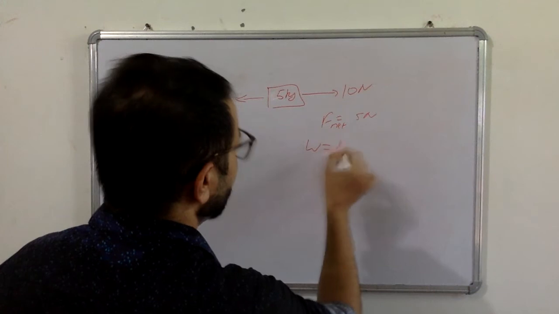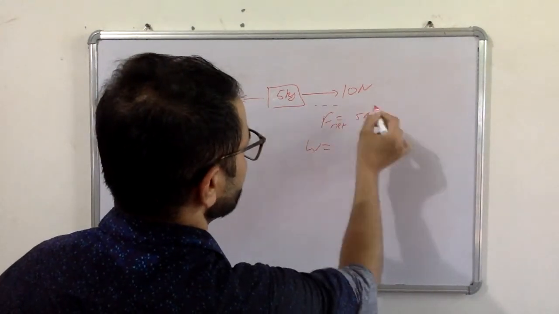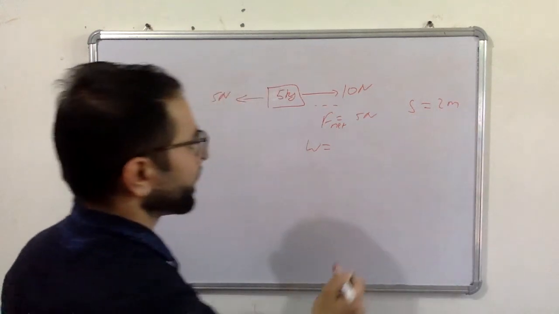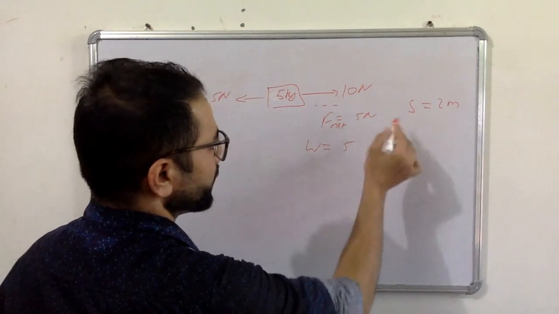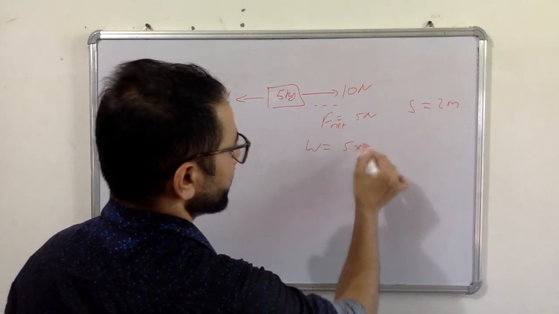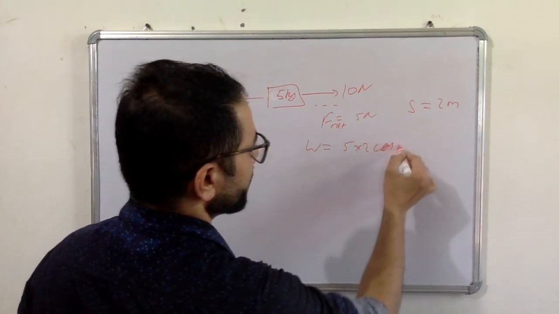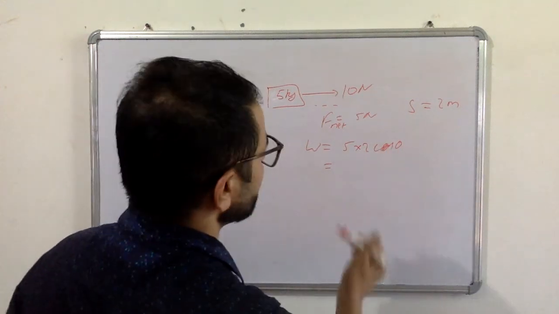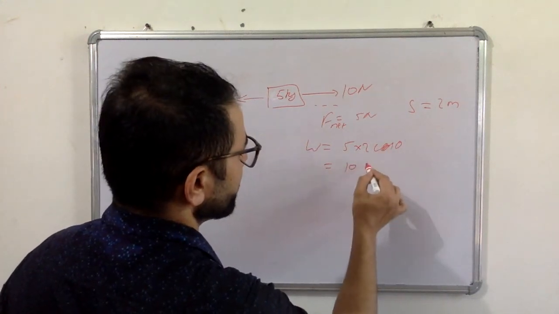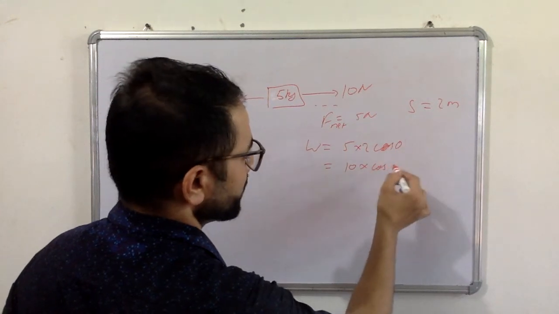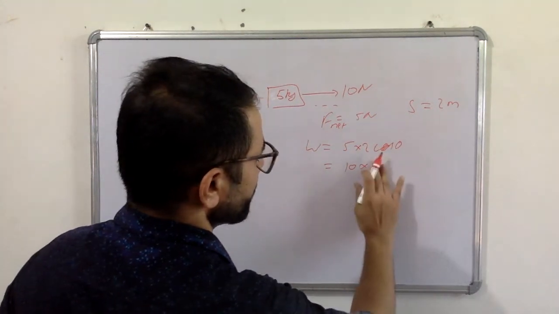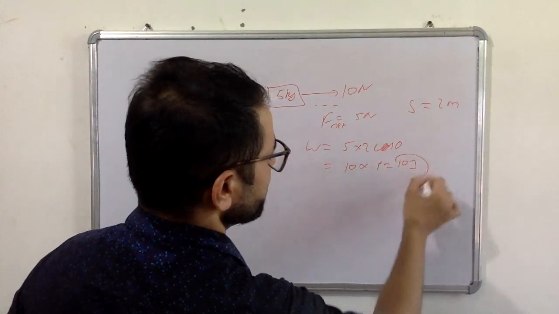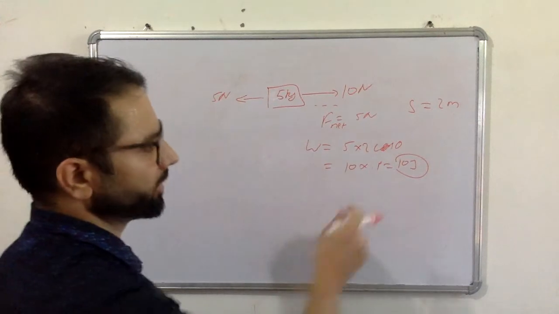Let's say displacement is produced in that direction, and displacement is 2 meter. Work done will be 5 multiplied by 2 cos of 0 degree. Cos 0 degree is equal to 1. So 10 Joule. Joule is the unit of work, we will define it later.